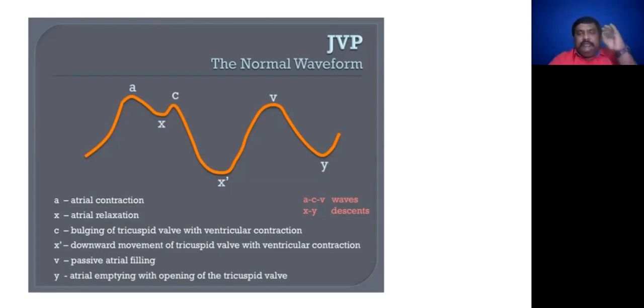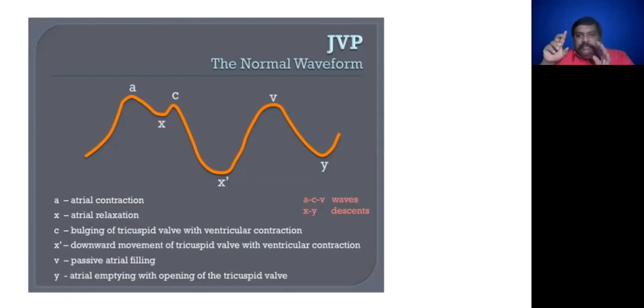Okay, this is which one? V2Y descent. It is accentuated in tricuspid regurgitation and constrictive pericarditis.